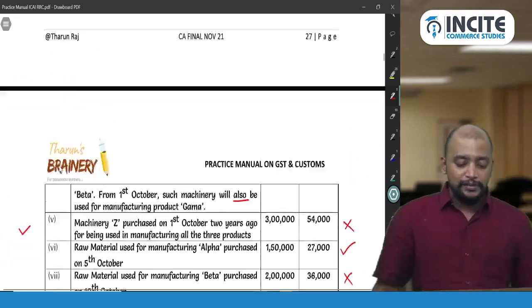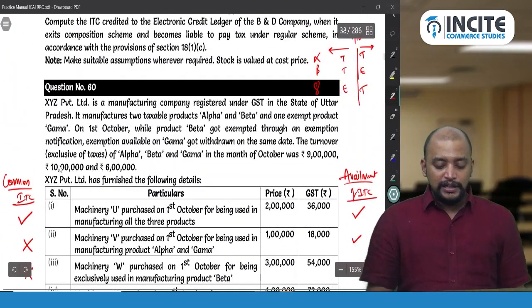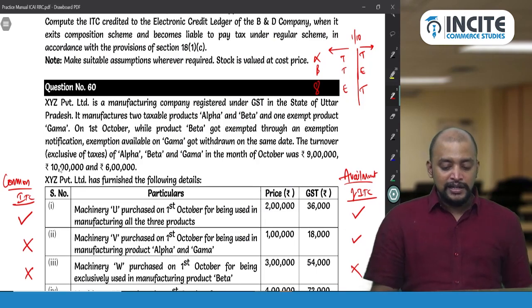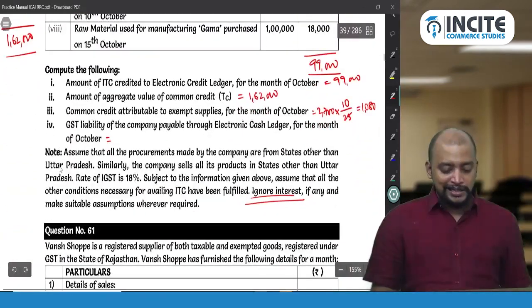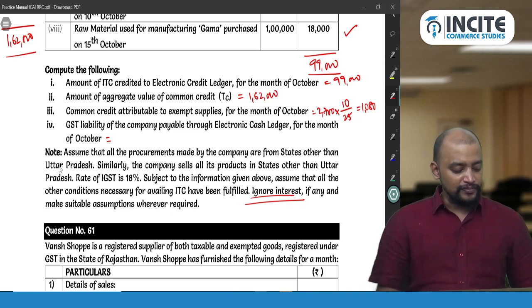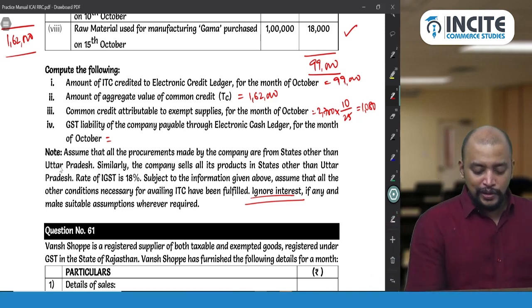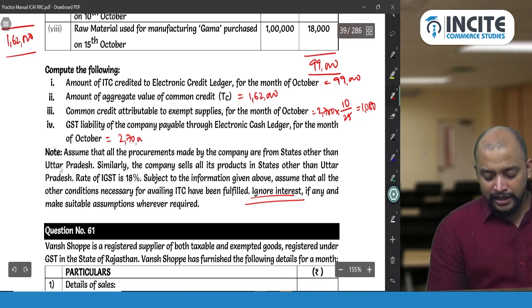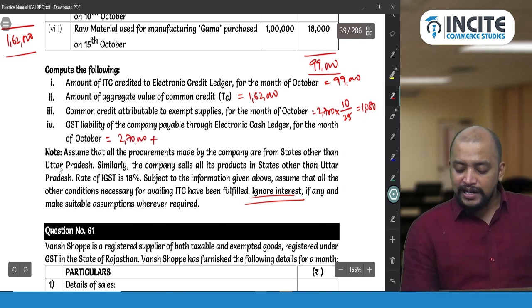What is the taxable turnover? Taxable turnover is 9 and 6, 15 lakhs. So on 15 lakhs we need to pay GST. What is the rate of GST? 18%. So 15 lakhs into 18%. So 2,70,000.